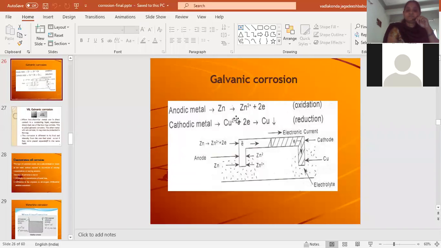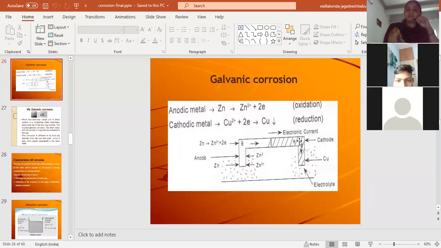For example, if zinc and copper are connected, and both of them are exposed to the corroding medium, as zinc has a higher oxidation potential than copper, zinc will act as the anode. So at the anode the oxidation of zinc will take place, forming Zn+2 ions and electrons. The electrons will move from the zinc metal towards the copper. At the copper, because copper is acting as the cathode, the reduction reaction will take place. So the copper ions will gain two electrons and be converted to copper.